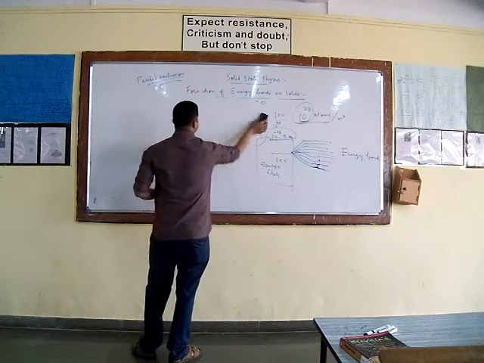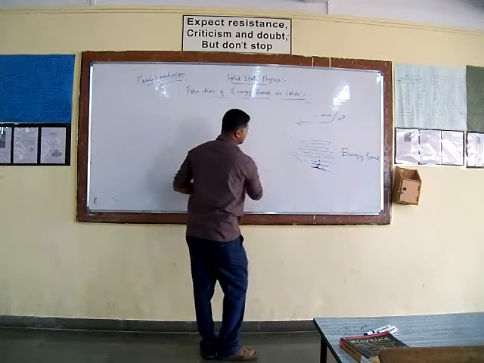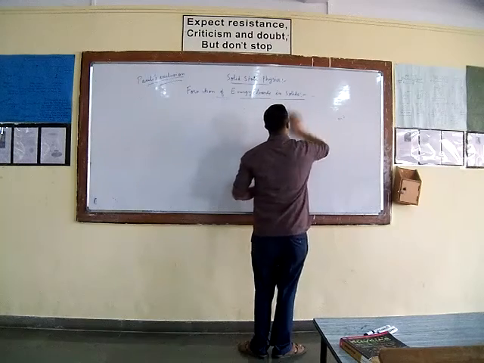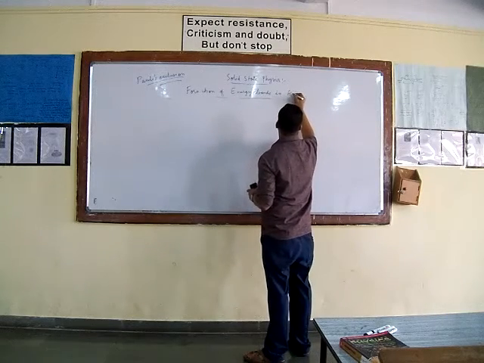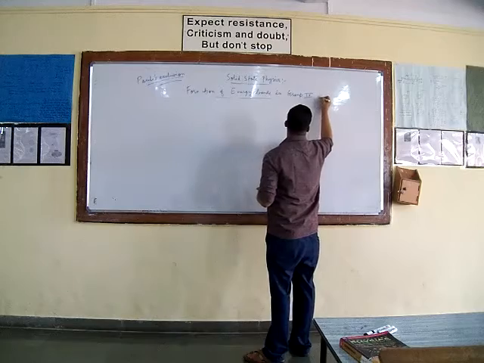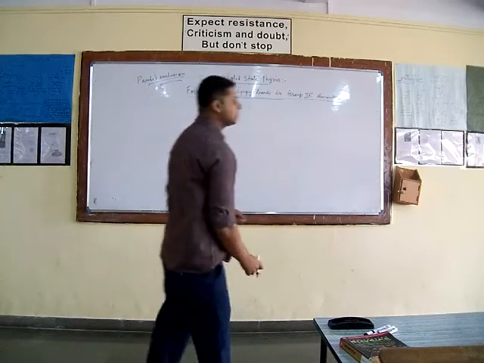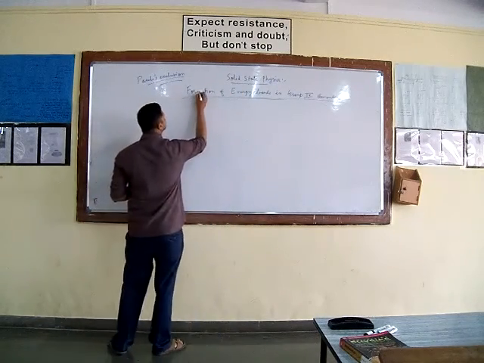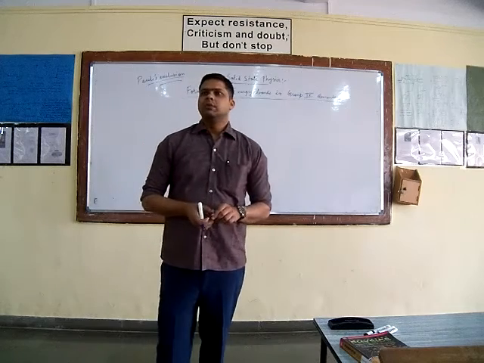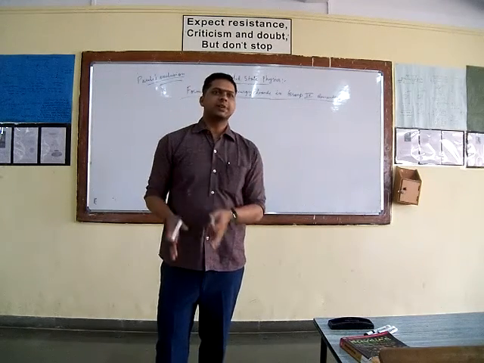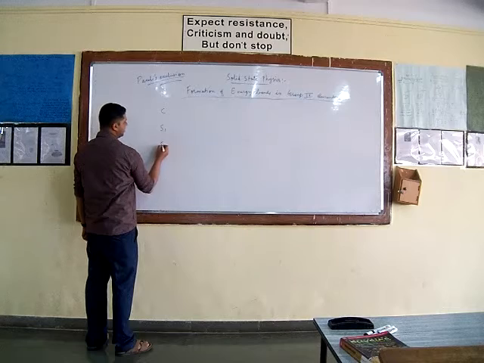We will discuss the formation of energy bands in a group 4 element, and then you will have some more clarity. A group 4 element means the valency is 4, and the group 4 elements are carbon, silicon and germanium.